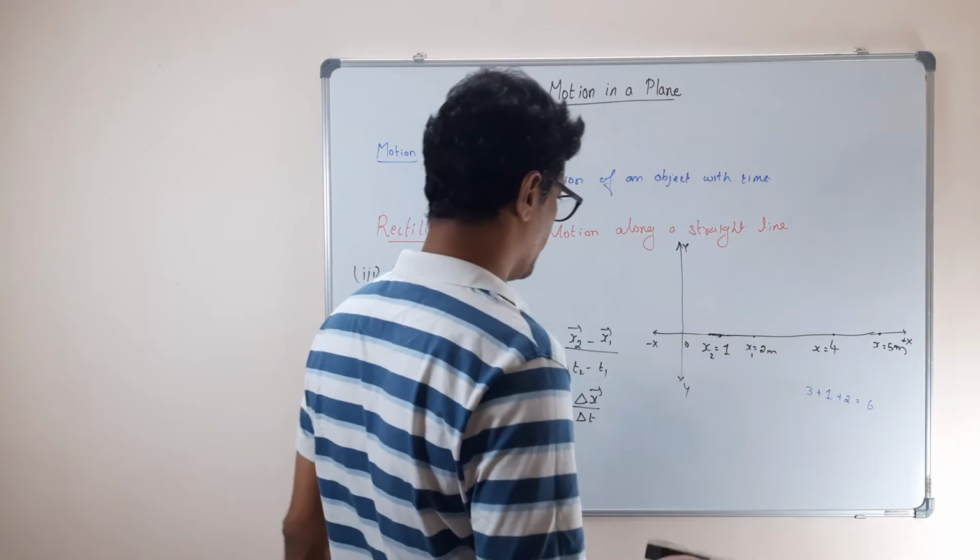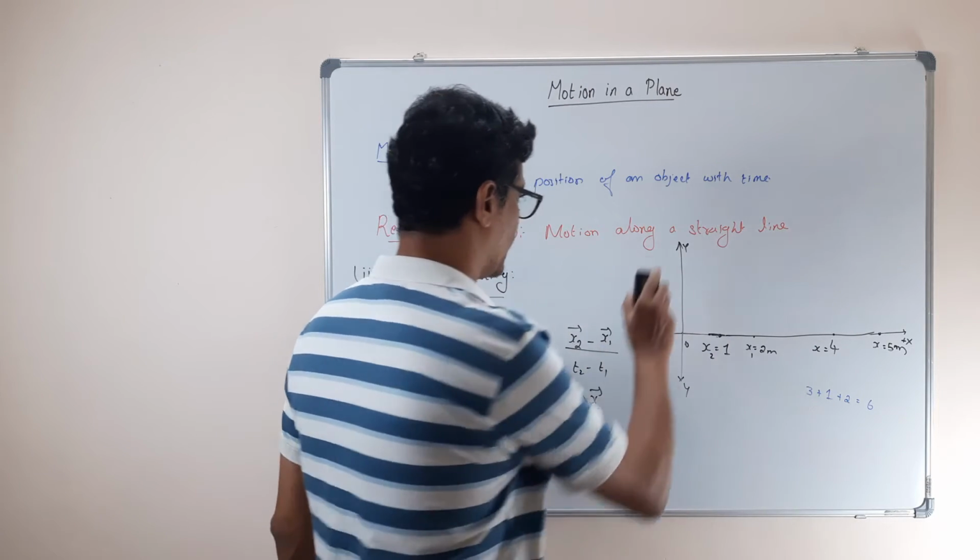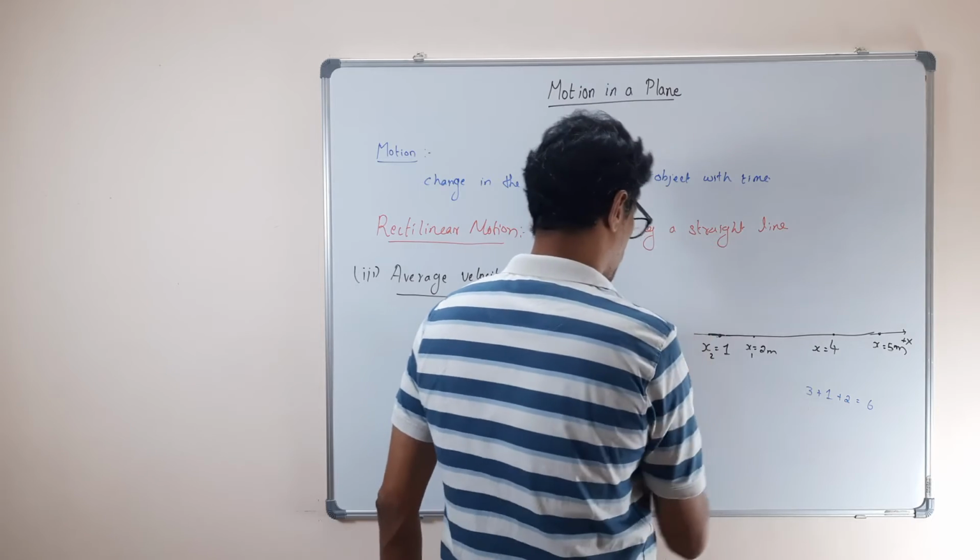Let us do an example. It is simple, easy to understand.